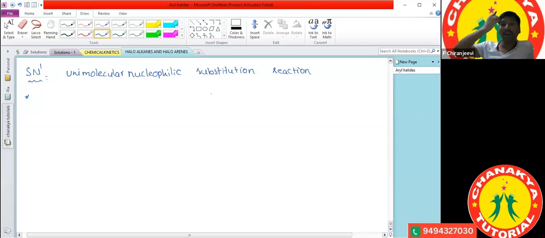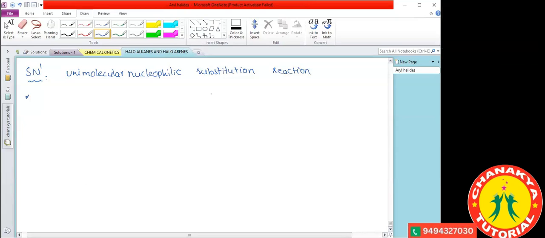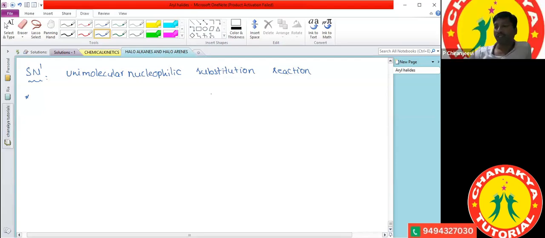We studied chemical kinetics also, so we studied about the order. What is meant by the order in chemical kinetics? The sum of the powers of the concentration. Very good, Ritu. It is the sum of the powers of molar concentration of the reactants in a rate law or rate expression, and that is called the order. Based on the power, we can call it a zero order reaction, first order reaction.